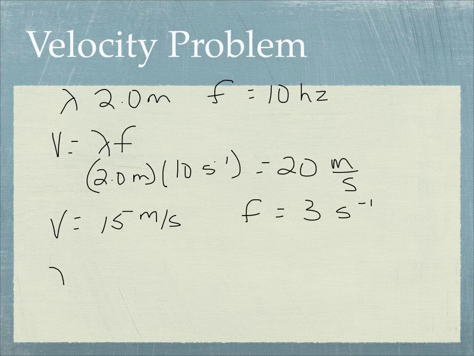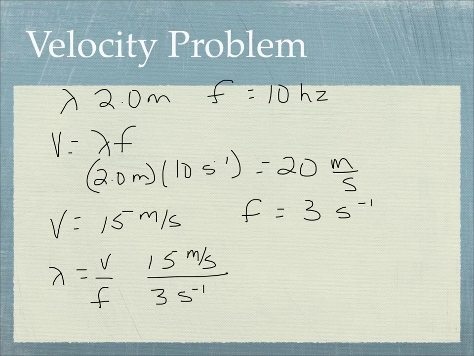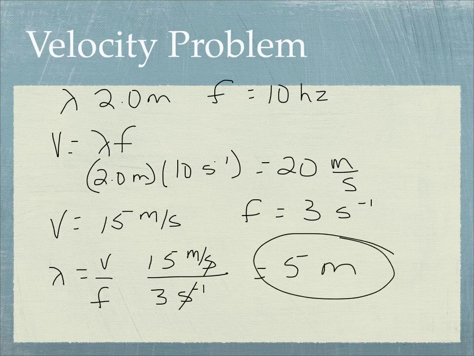Alright, if you solve for the wavelength, which is what we're trying to find here, that's going to be velocity over frequency. So we would put 15 meters per second over 3 seconds to the negative 1. If you divide by a negative exponent, it's the same thing, you can move it to the top and make it positive. And so our seconds are going to cancel. Seconds cancel out. 15 divided by 3 is 5, so 5 meters is my final answer.